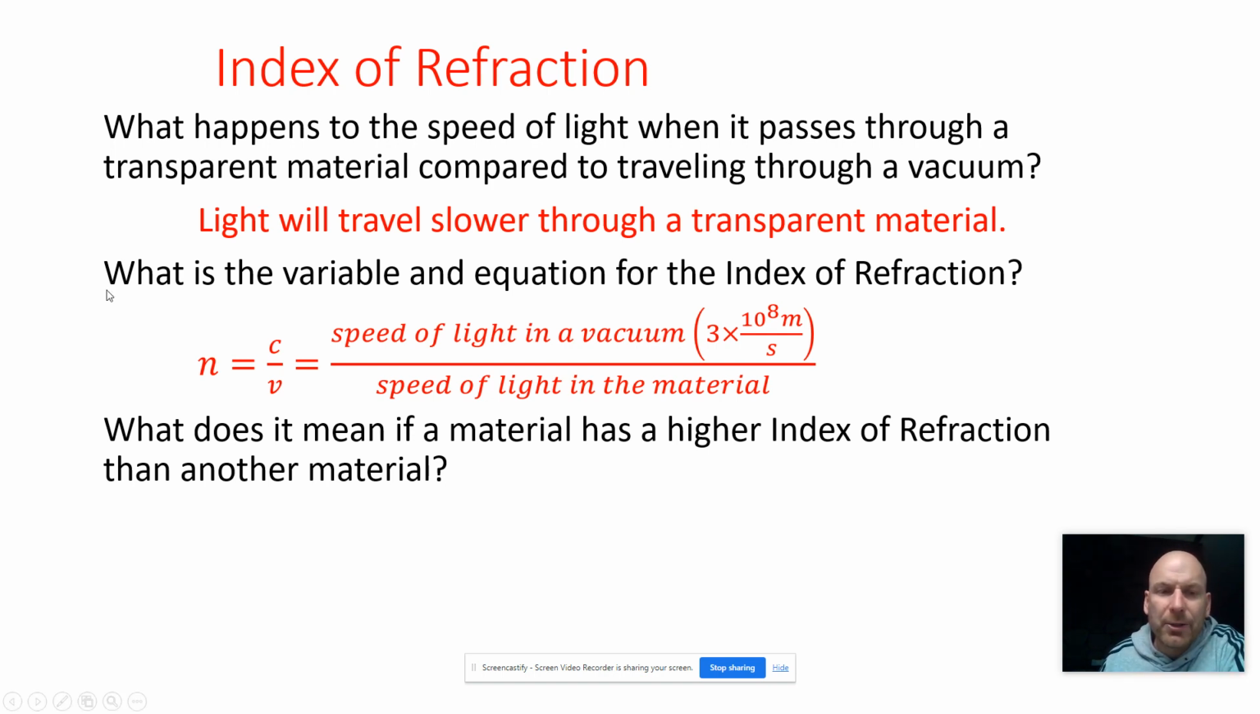So the index of refraction, n, is the ratio of the speed of light in a vacuum, so 3 times 10 to the 8th meters a second, divided by the speed of light in the material. So each material has its own index of refraction.